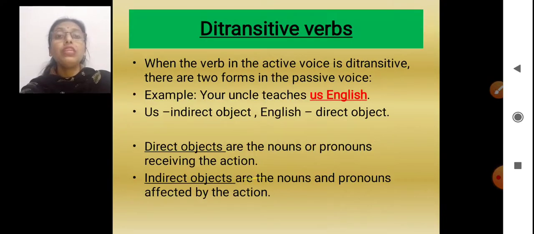Now, in these cases, beta, we can make the sentence in two ways. The first way we can write is English is taught by your uncle to us, or we are taught English by your uncle. Okay?